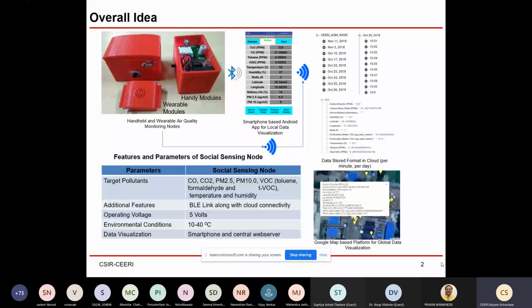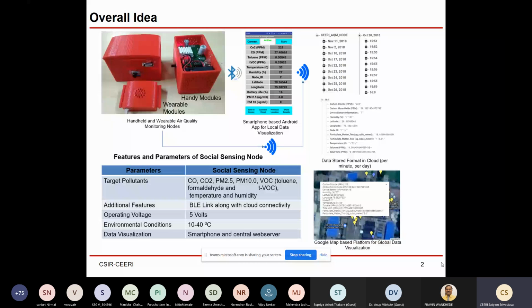It is showing Siri AQM node. AQM means air quality node, and it is saved under different date formats, like November 11 2018, November 2 2018. If you click on November 2018, it will open in the time format. On the right-hand side you'll see 15:51, 15:52. Data is received per minute, so it is a time format.